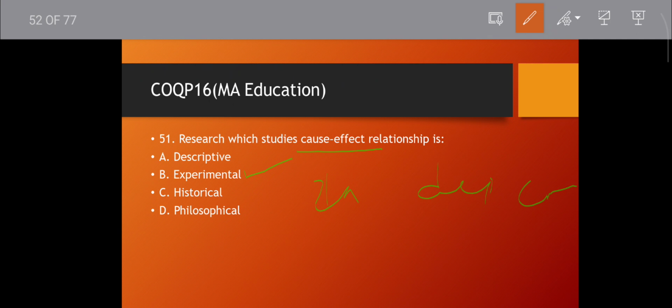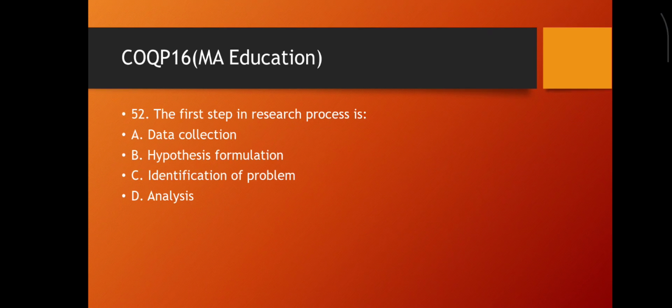Just remember, just study them, you can easily solve it. Independent variable is also called treatment variable. Dependent variable: effects of the independent variable are studied on the dependent variable. Then move to the next question.